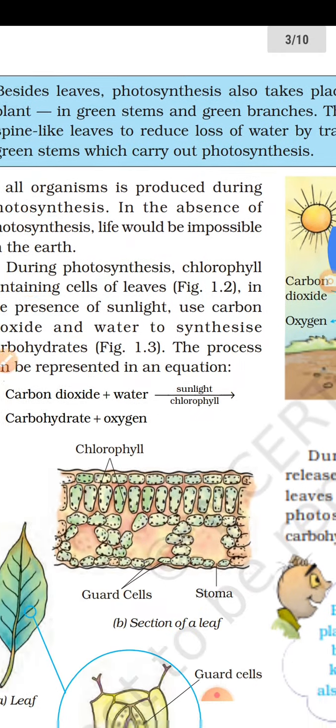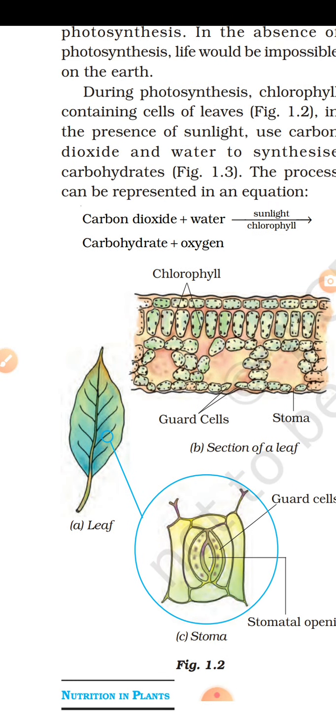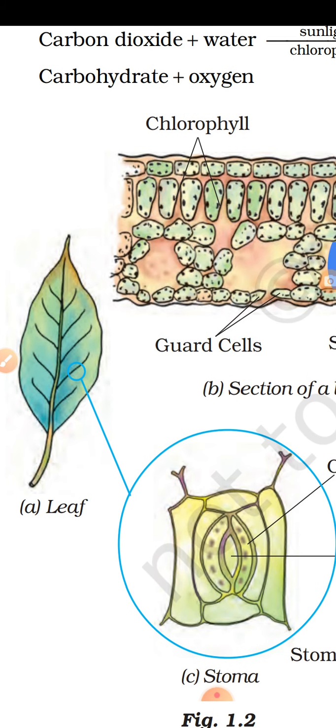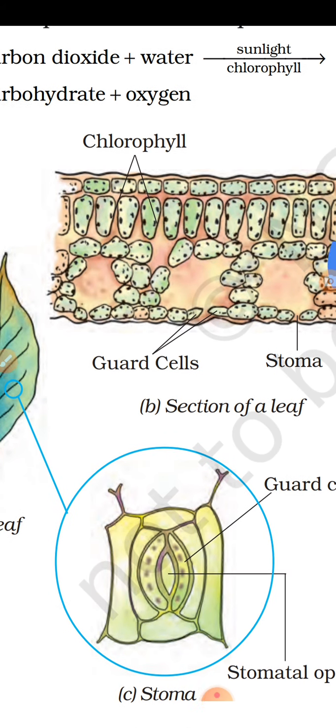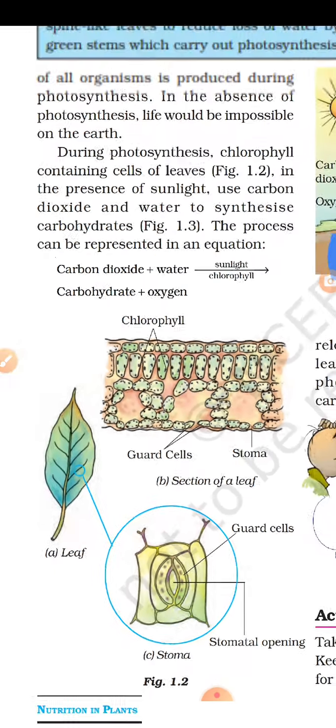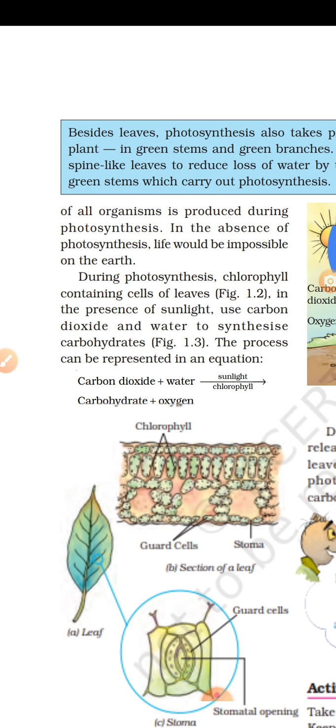See, here is the structure of a leaf which has tiny pores, and those tiny pores are protected by guard cells. Clear to all of you? During photosynthesis, chlorophyll-containing cells of the leaf, in the presence of sunlight, use carbon dioxide and water to synthesize carbohydrate.